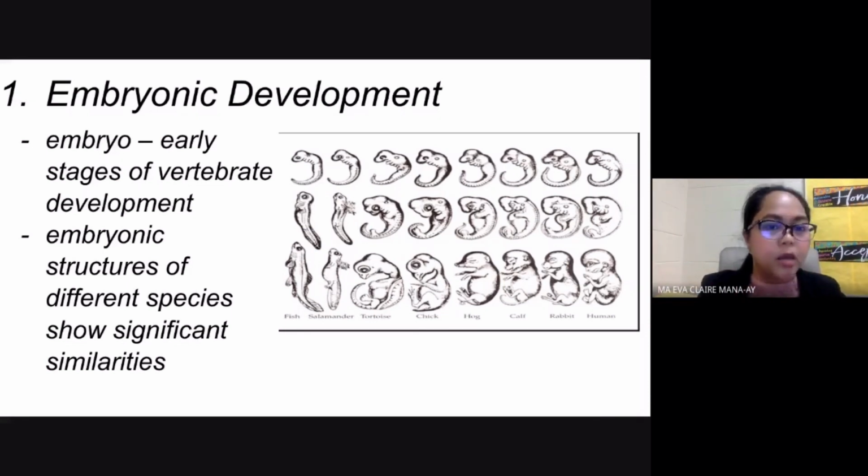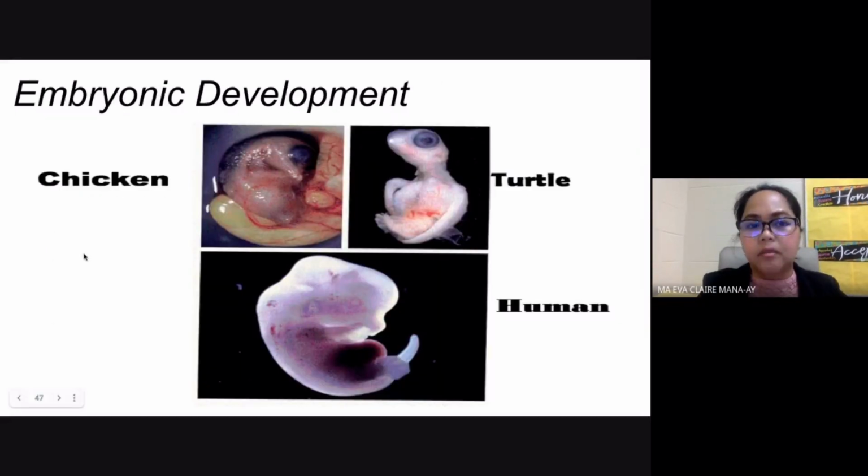Embryonic development is very similar. We all look the same whenever we were still in our embryonic stage. So again, this is the first evidence that your scientists have given. Now these here are some other pictures of your embryo. So this here is a chick. This is a turtle. This here is a human. If there is no label, you can't really tell which one is which. We all look the same essentially when you are looking at the different embryos. So again, this is the first evidence that has been given by our scientists.